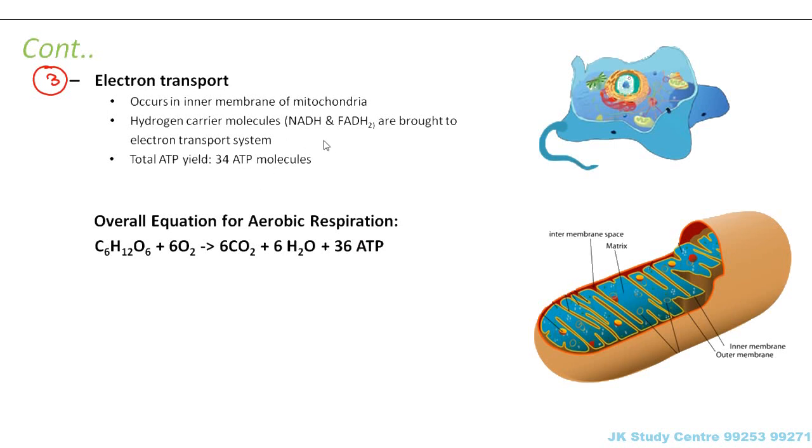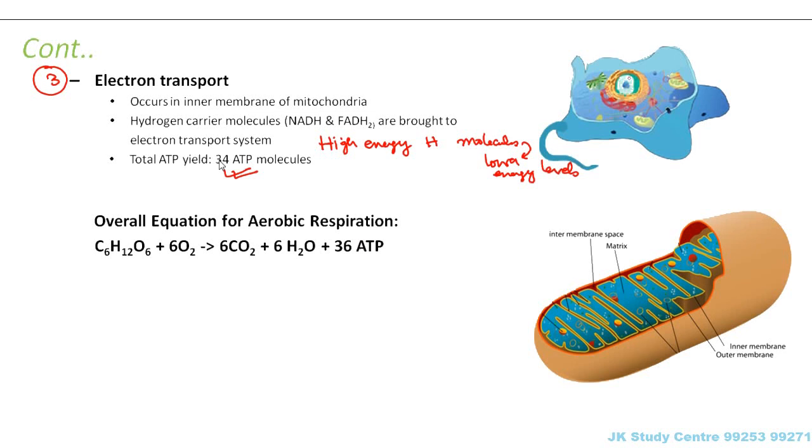So what basically happens here is high energy hydrogen molecules are brought to lower energy levels. And during this process, a lot of energy is produced. So how many ATP molecules are produced here? 34 ATP molecules. Now you can understand how much more energy is produced in this step. In the first two steps, only 2 ATP molecules were produced each, but in this step, 34 ATP molecules are produced. So a huge amount of energy is produced during electron transport.